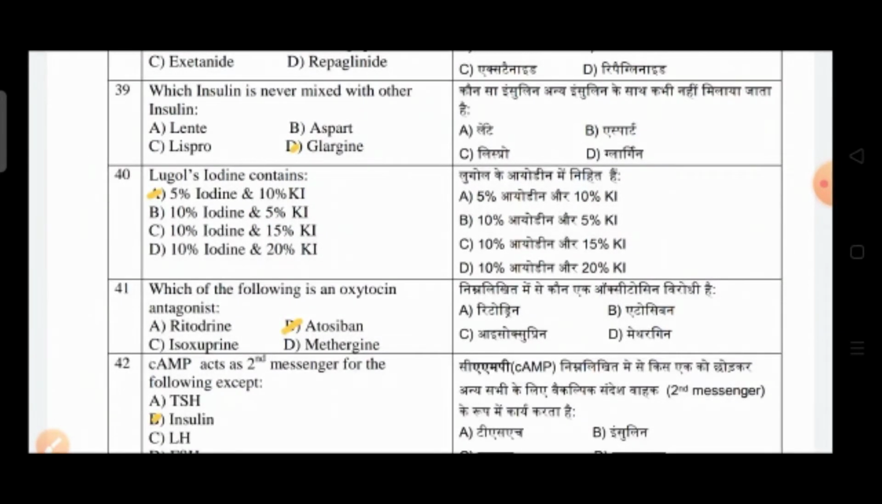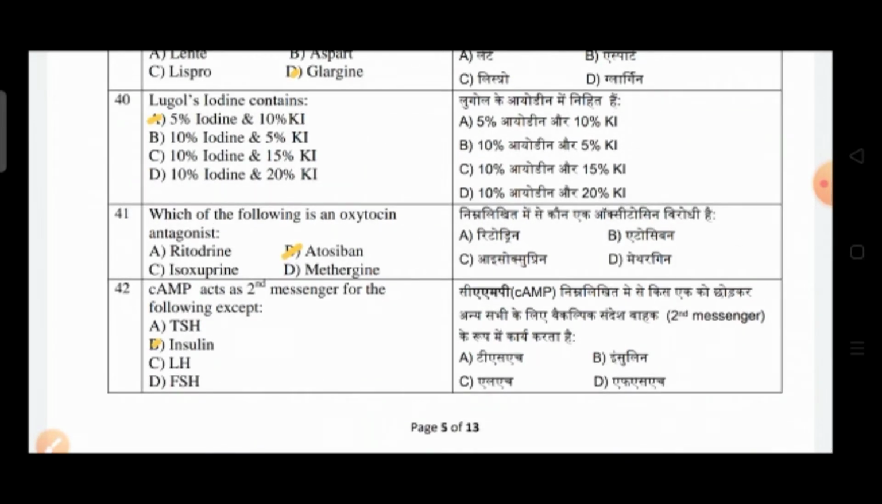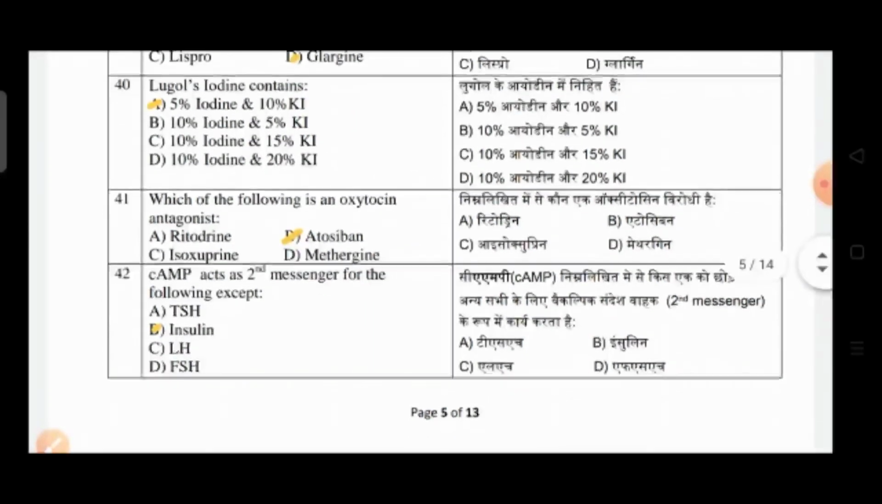Question number 39: which insulin is never mixed with other insulin? Option A is Lente, option B is Aspart, option C is Lispro, and option D is Glargine. So the correct answer is option D, that is Glargine. Question number 40: Lugol's iodine contains? Option A 5% iodine and 10% KI, option B 10% iodine and 5% KI, option C is 10% iodine and 15% KI, and option D is 10% iodine and 20% KI. So the correct answer is option A, that is 5% iodine and 10% KI.